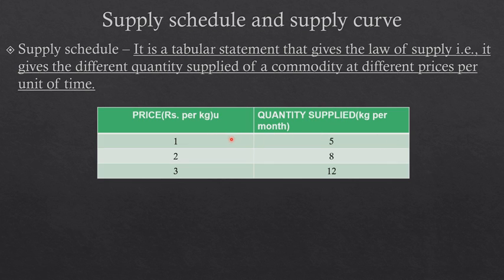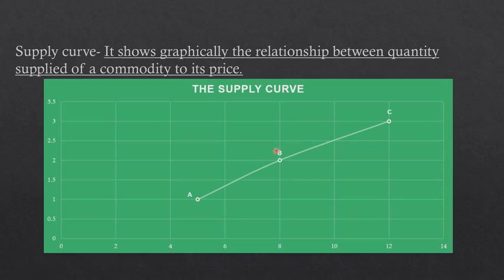When the price increases to 2, the quantity supplied is 8. When the price is 3, the quantity supplied is 12. So what we see is it is increasing. When the price is increasing, the quantity supplied is also increasing. So this is your tabular representation of quantity supplied, or you can say it is your supply schedule. Now, with respect to your supply schedule, I've prepared a graph here, a graphical representation of the price and the quantity supplied.